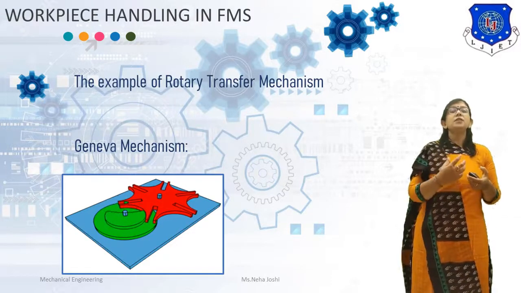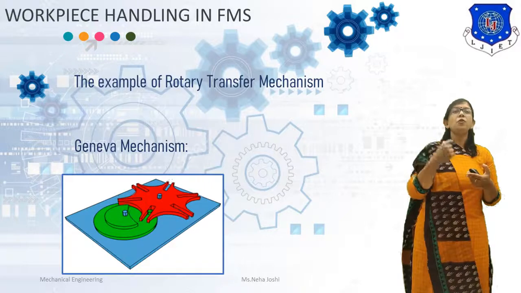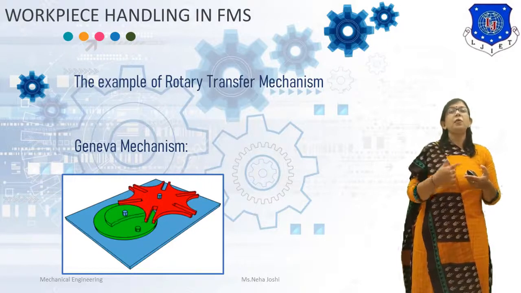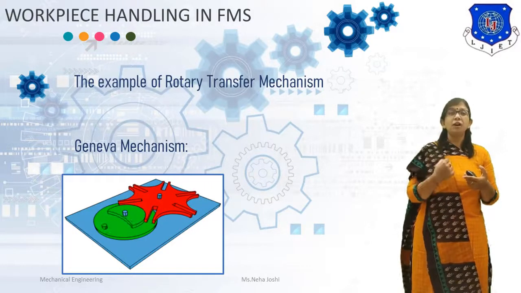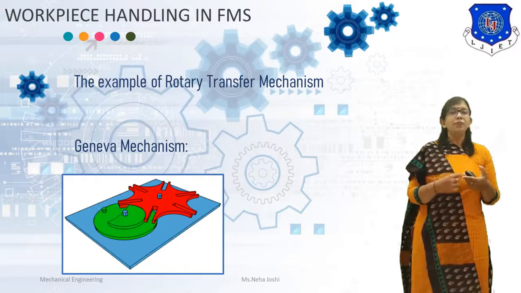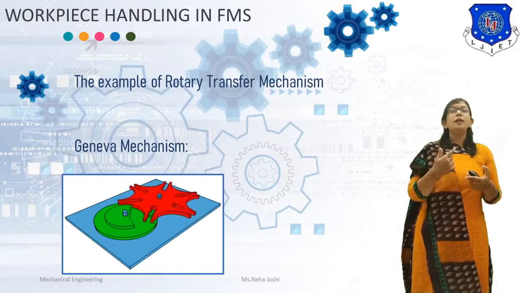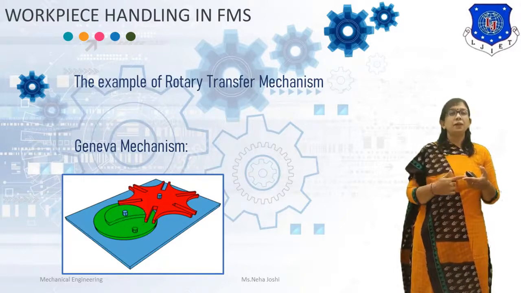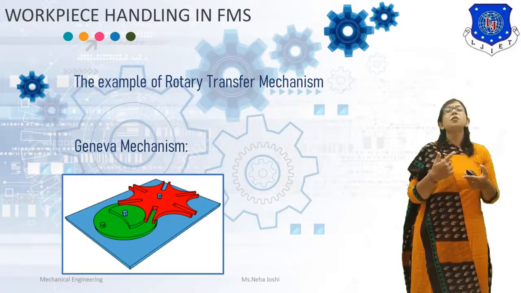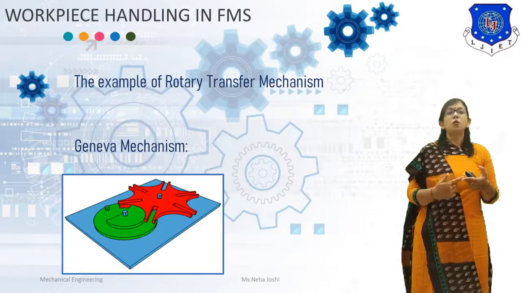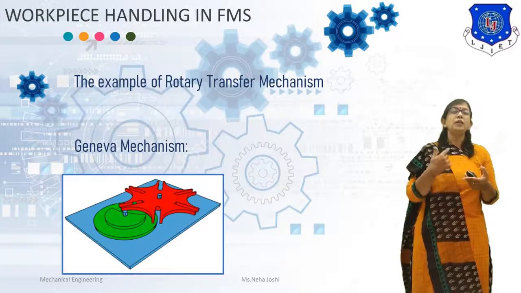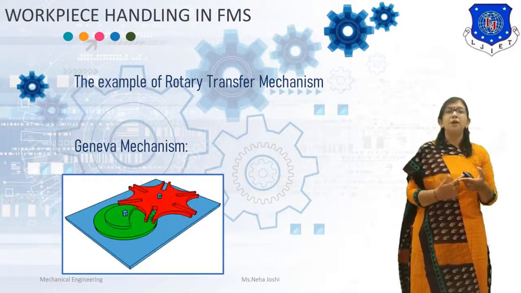Geneva mechanism consists of driving crank mounted on the driving shaft and the Geneva wheel mounted on the driven shaft, as you can see in the diagram. The driving crank carries a driving pin. The locking disc is fixed to the driving crank. The Geneva wheel consists of disc with a number of radial slots. The slot usually 3, 4 or 6 as per the requirement.